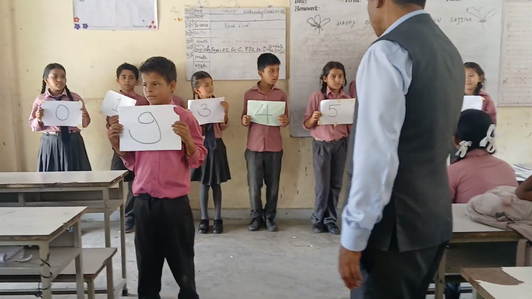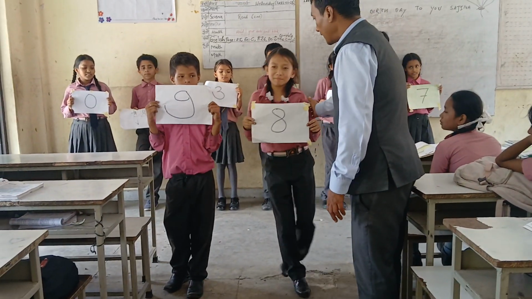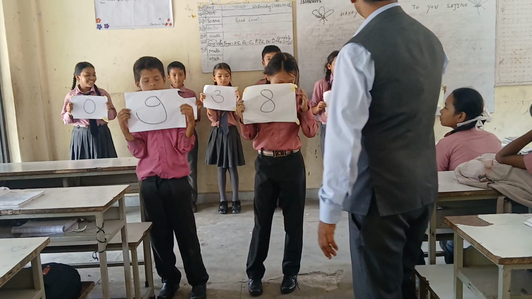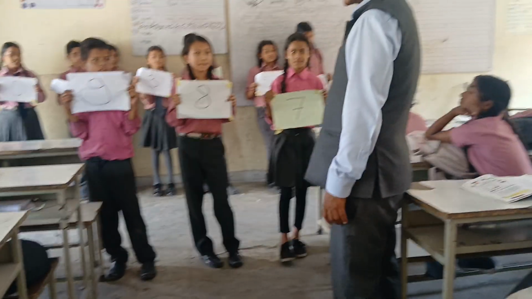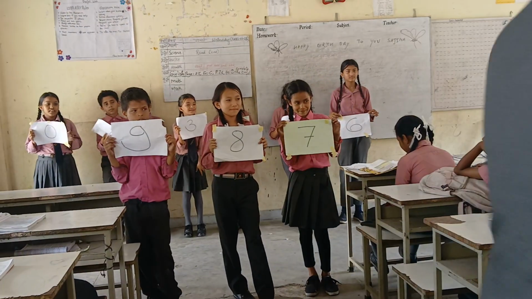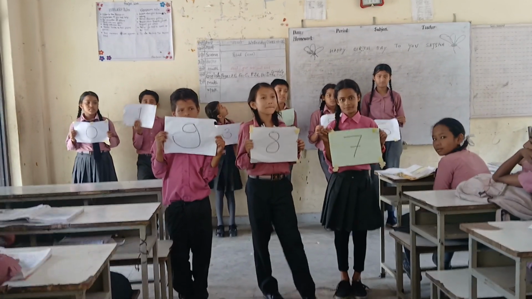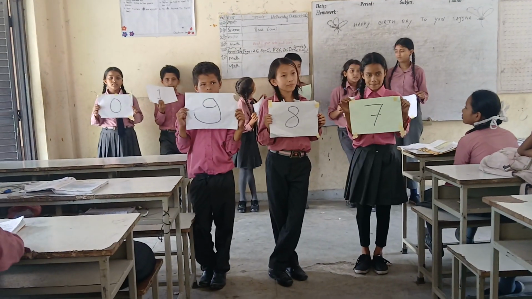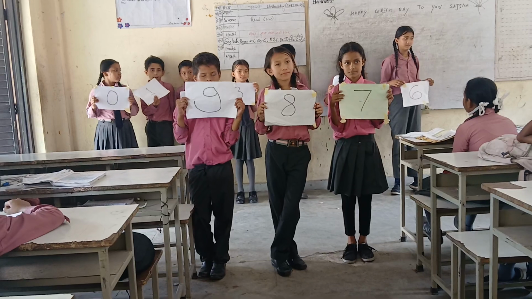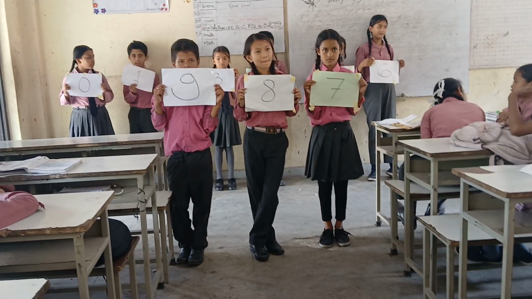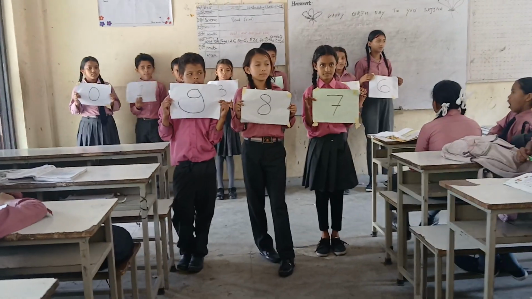You also come. 9 and 8. And the third largest is 7. This number is the largest number of 3 digits made of different digits: 987. That means 987 is the required number.